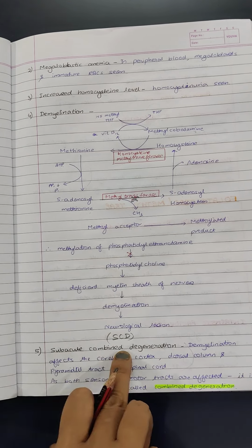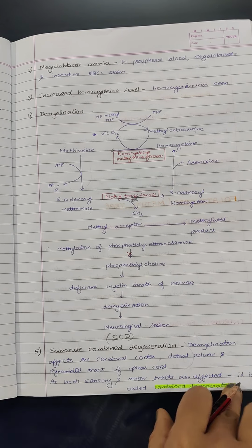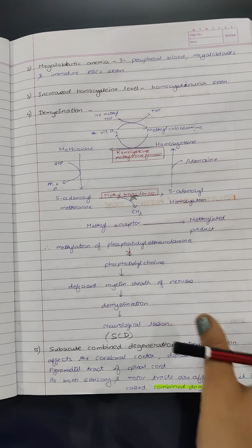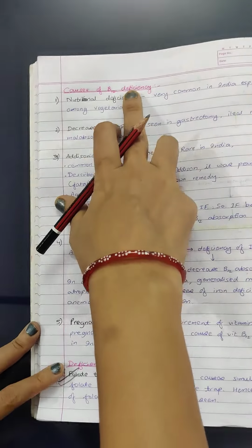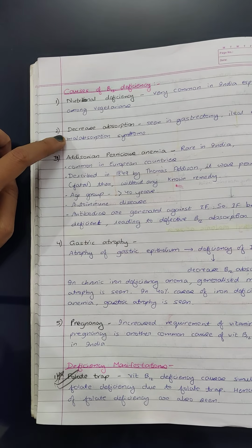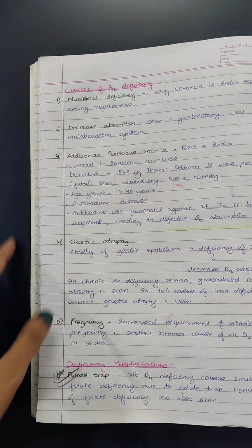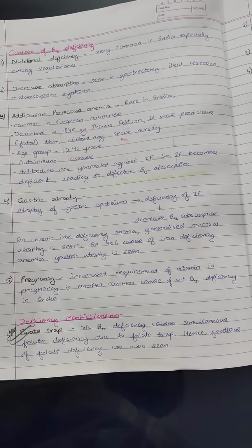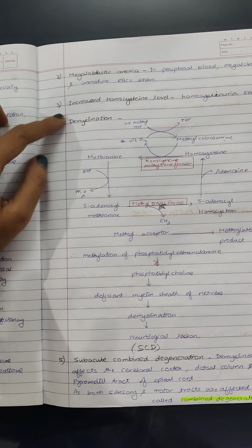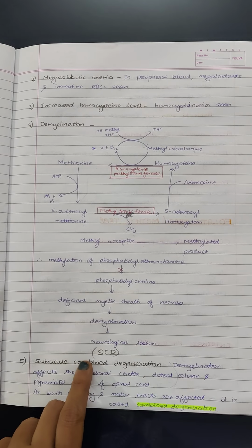Why is it called combined? Because both sensory and motor tracts are affected. It is called combined degeneration. Okay, so let's revise again. Causes of B12 deficiency: nutritional deficiency, decreased absorption, Addisonian pernicious anemia, gastric atrophy, pregnancy, 5 causes. Then again 5 deficiency manifestations: first is folate trap, megaloblastic anemia, increase in homocysteine level, demyelination, subacute combined degeneration, or SCD.